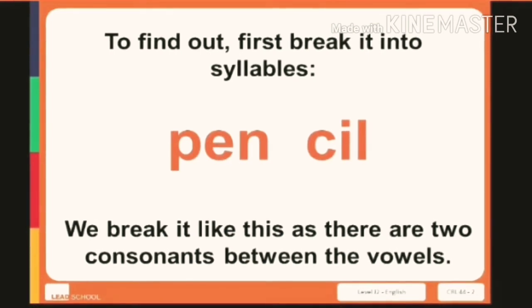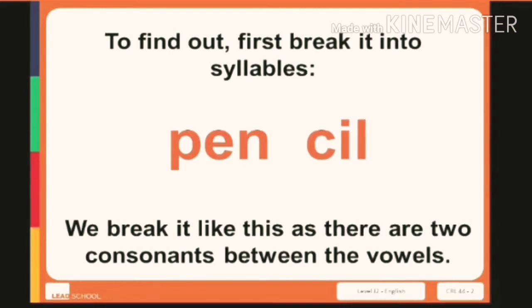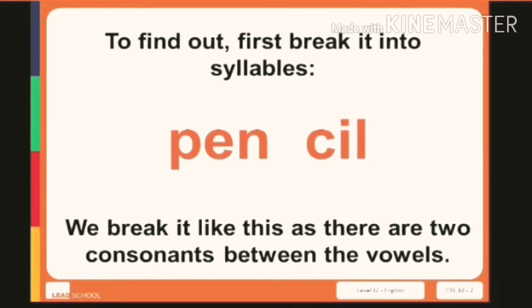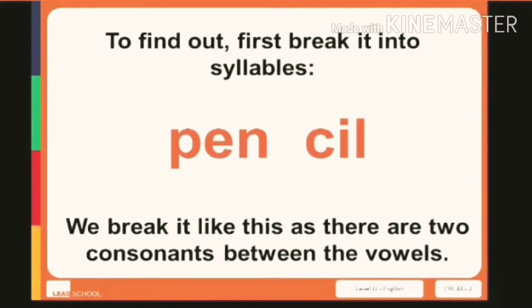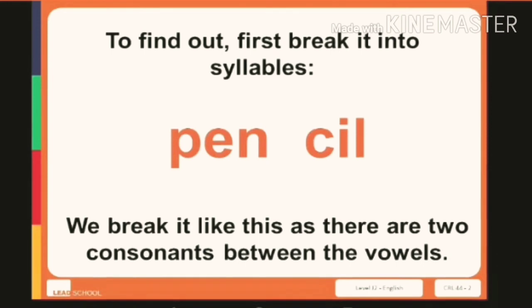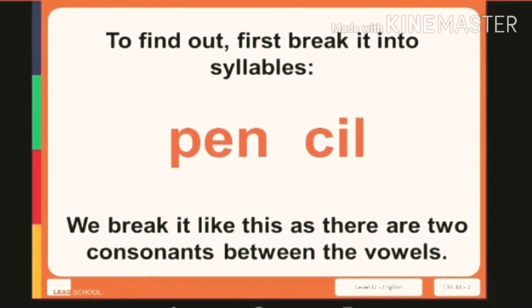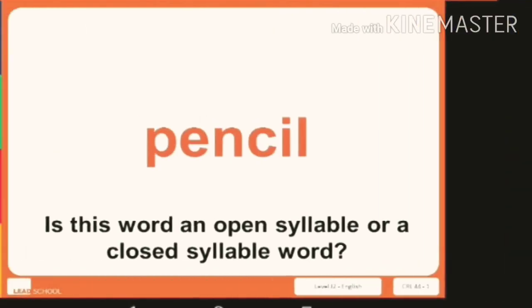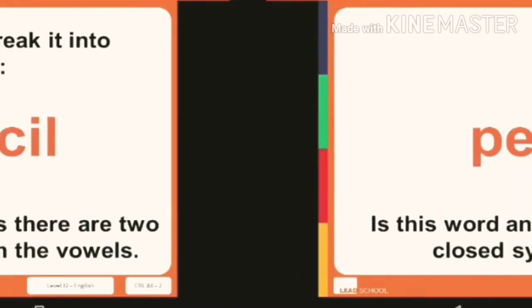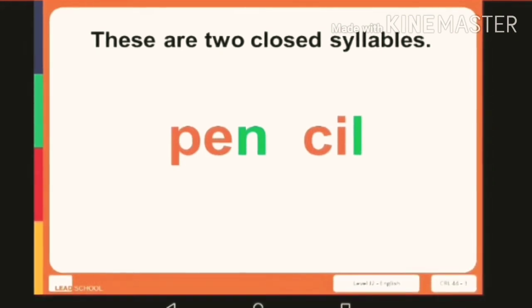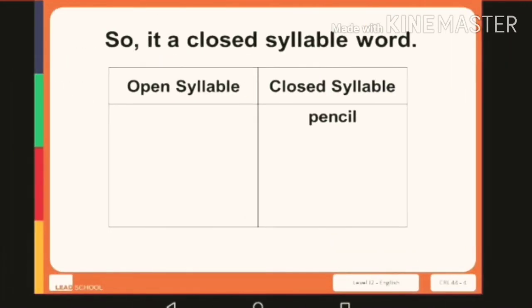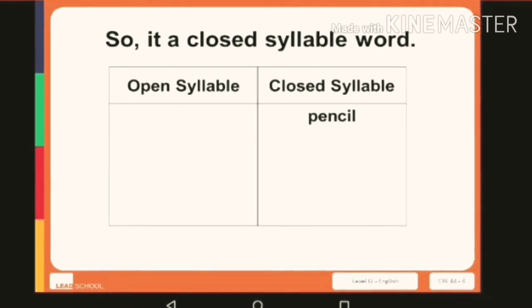You already know what syllables are. So you will first find out the two vowels, that is E and I, and then we will break the word with one consonant with them. So we will break it like this, as there are two consonants between the vowels. Now we have two closed syllables, that is pen and cil. So we will put this word into the category of closed syllable words.